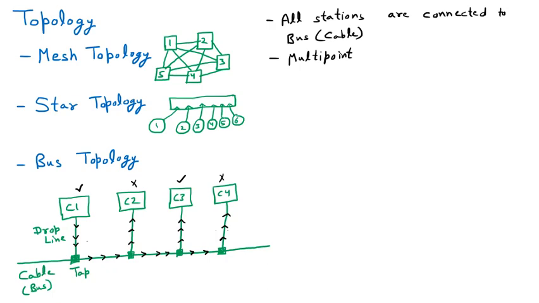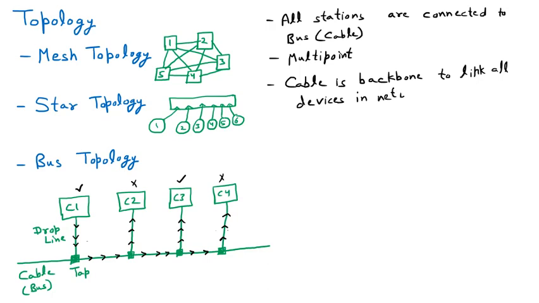And the next thing about the bus topology is that the cable is the backbone. So the cable is the backbone for all the devices. It means if the cable is not working, then obviously nobody will work. No computer is working. So the cable is the backbone to link all devices in the network. So if the cable is not there, there is no network.